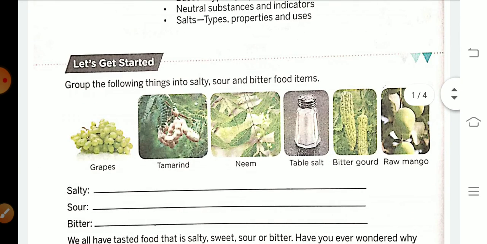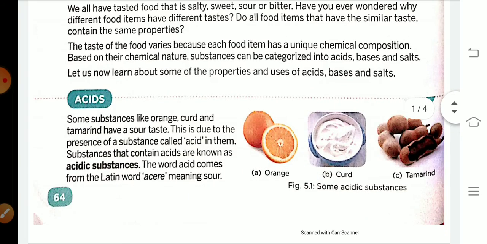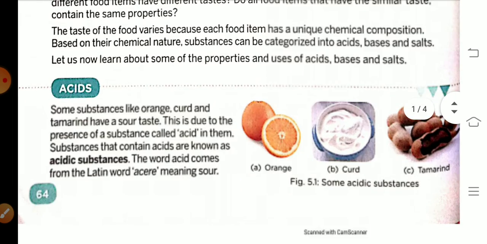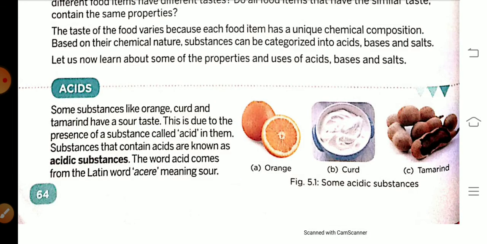What is acids? We know that some substances like orange, curd, and tamarind have a sour taste because this is due to the presence of a substance called acid. Okay, substances that contain acids are known as acidic substances.